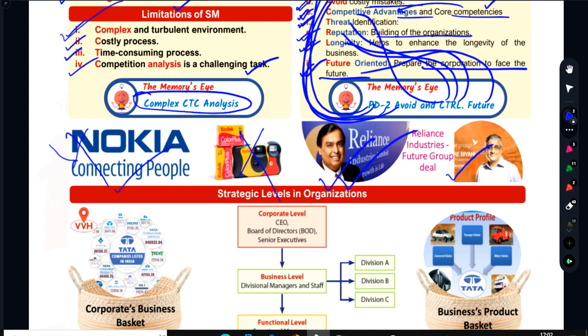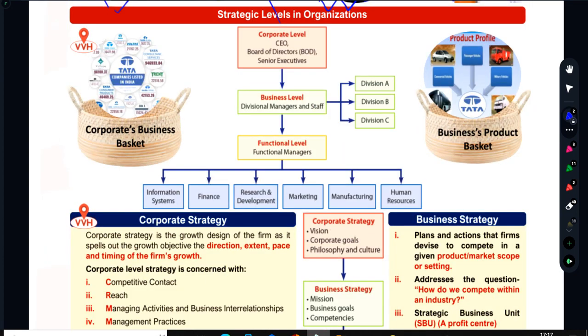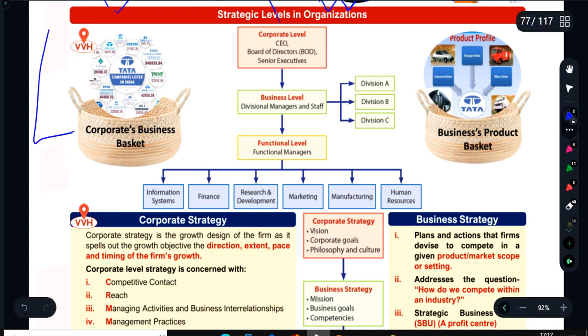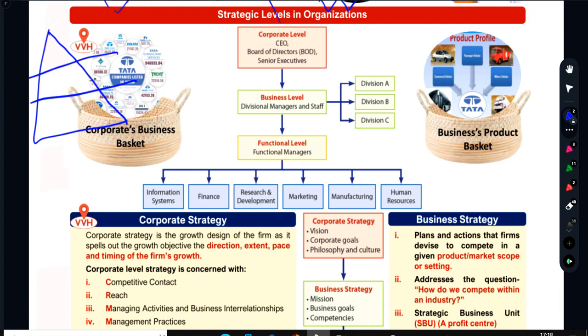Now we are moving towards one more concept, strategic levels in organization. Why have these strategic levels within organizations been created? So let's discuss. There is yet another concept, that is strategic levels in organization. While studying this concept, you have to keep two or three things in mind. Strategic levels in organization is not about levels of management within the organization. Generally, within any organization, we have three levels of management. That is called top level or strategic level, or functional level, or sorry, executive level.